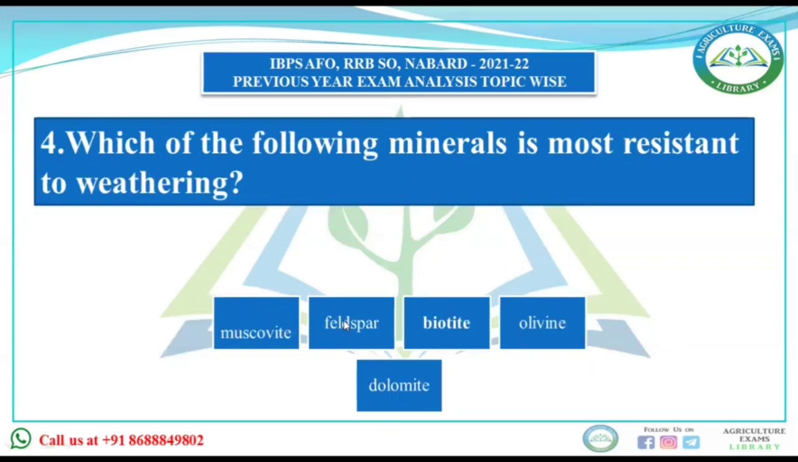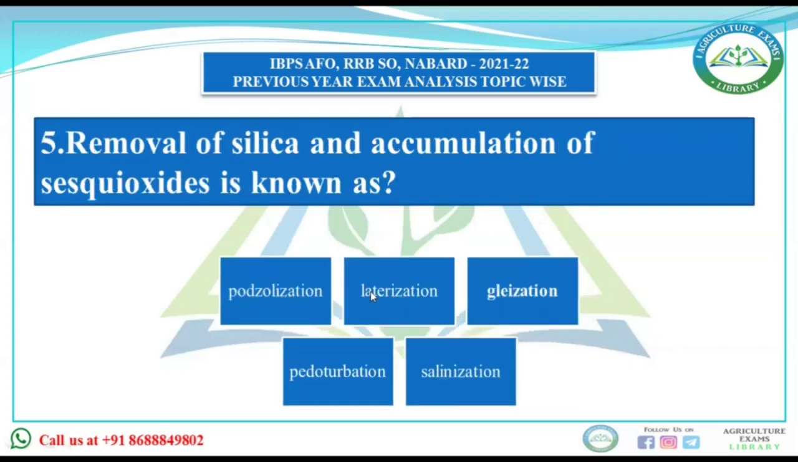Next question is, removal of silica and accumulation of sesquioxides is known as. See what happens during the soil forming process: there is movement of particles or substances from the upper layer to the lower layer. If silica is removed from the upper layer and there is accumulation of sesquioxides in that layer, then what is the process called?